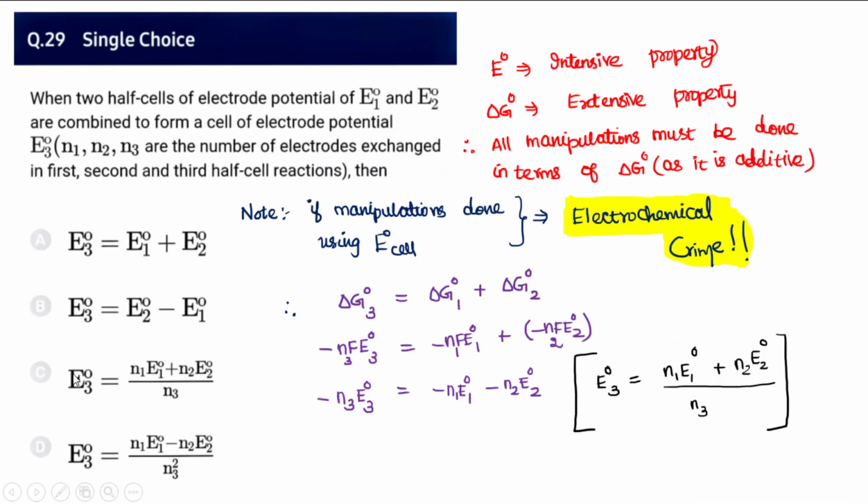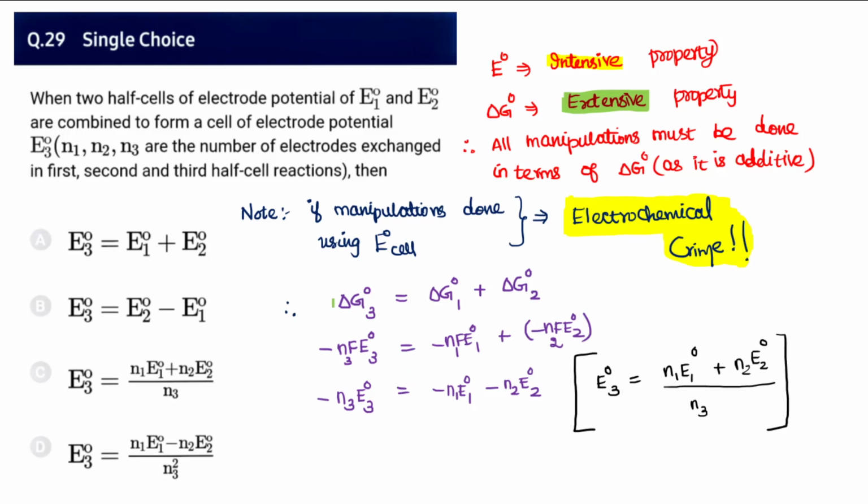Question 29: two half cells are combined to form a third cell. So what is the relation? Remember, E naught is not additive in nature because it is an intensive property, whereas delta G naught is an extensive property, so you can add it. Being extensive, it is definitely additive, so all manipulations must be done in terms of delta G naught. It must not be done with the help of E naught. If you do it in terms of E naught, I will term it an electrochemical crime.